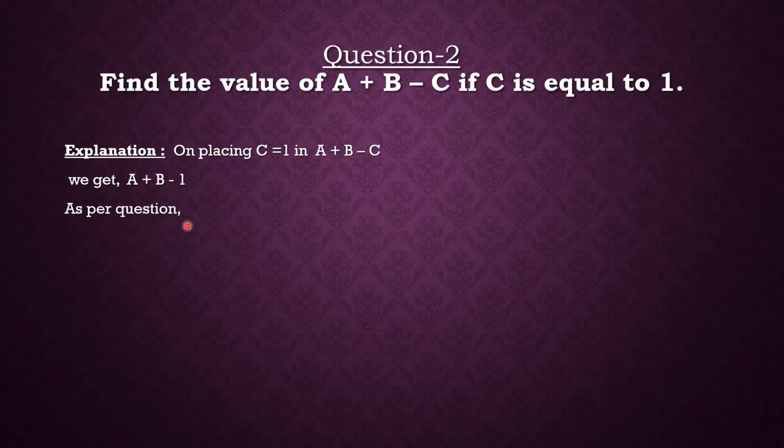As per the question, C was given as 2 upon 3 B. So we can write C here as 1.